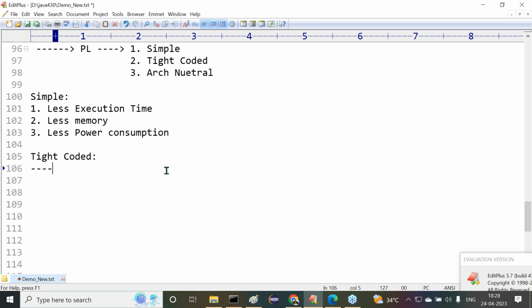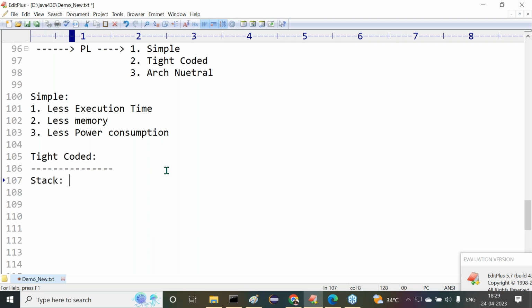Tight coded programming language. What is the meaning of this tight coded programming language, guys? Observe carefully, all of you know. Say for example, all of you are aware about stack operations. Stack, one of the data structures. Are you aware of it? Stack, no? Any idea on this stack? Right, sir. Stack is a data structure. Am I right or not?